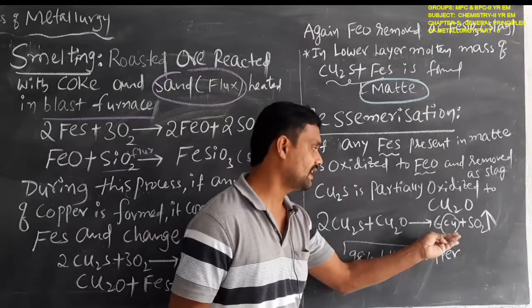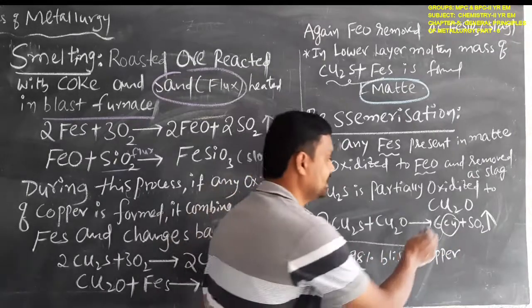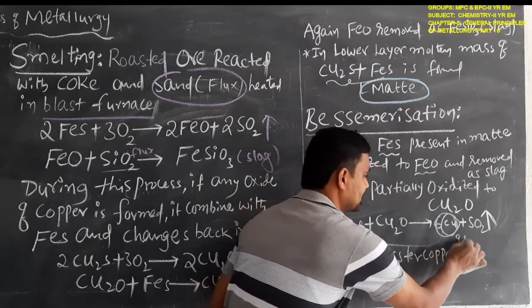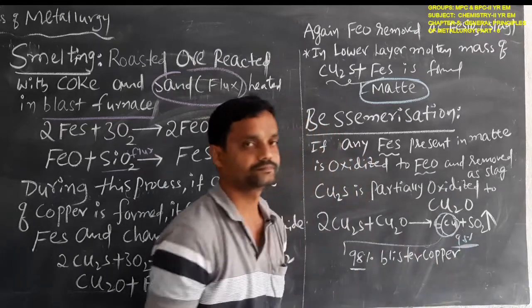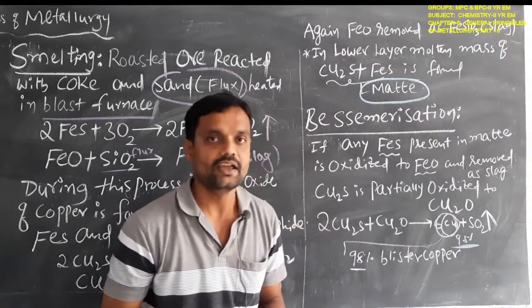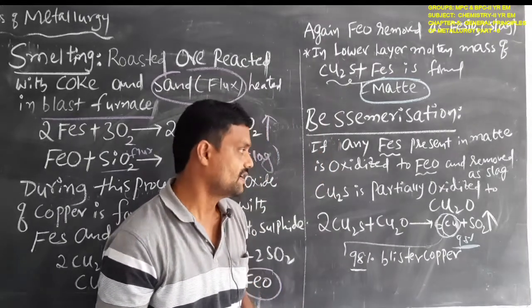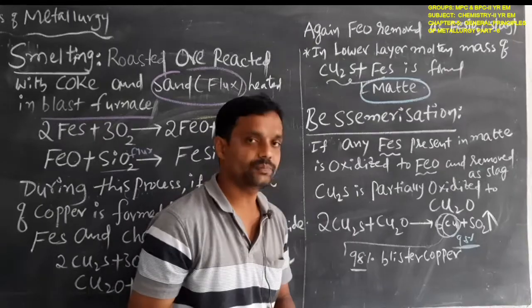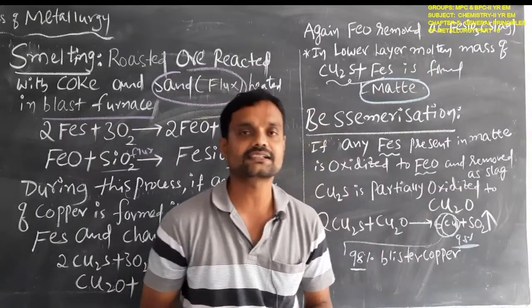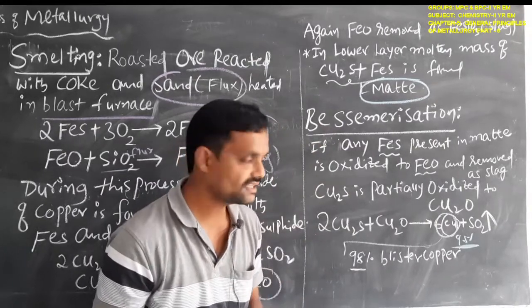Finally, the extracted and separated copper is 98% pure. This 98% pure copper is called blister copper. What is that, students?